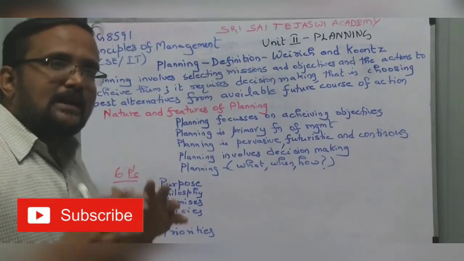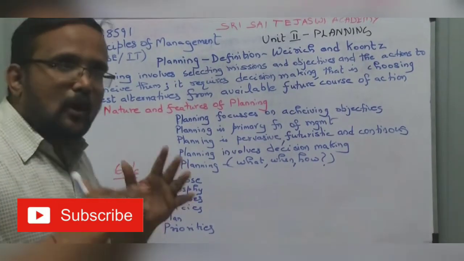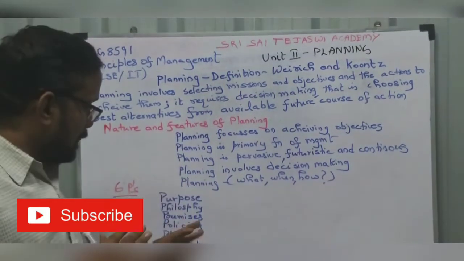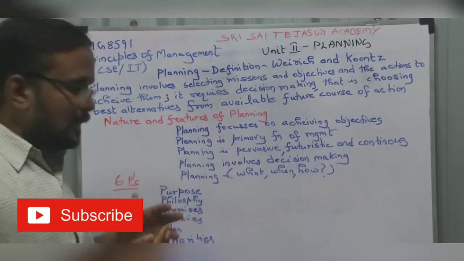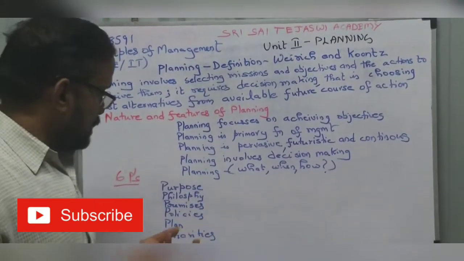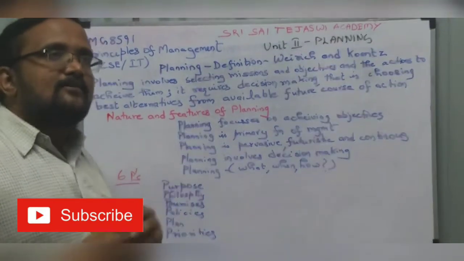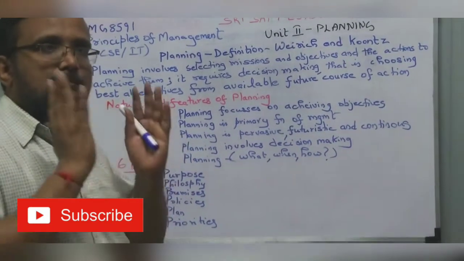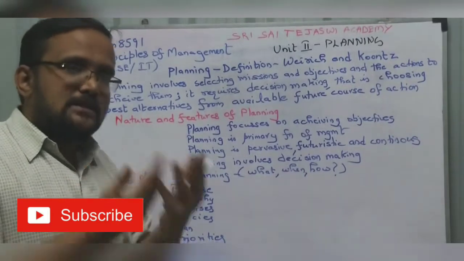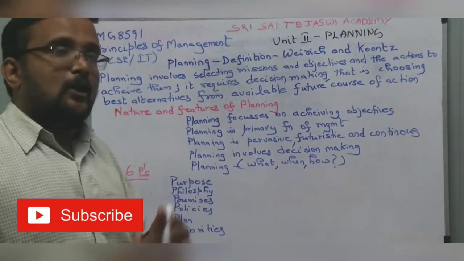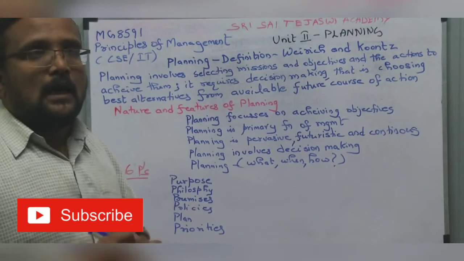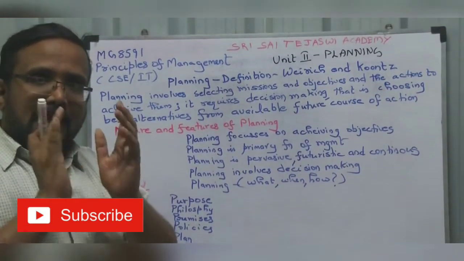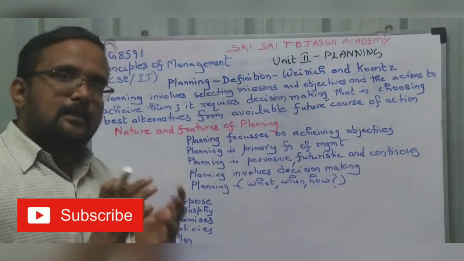Policies. So, what is our policy? What is our outlook, what are our principles? How we are going to do the plan? So, that is policies. Plan. So, that plan is setting up the objective. Priorities. So, what is our priority in the business? So, priority is manufacturing of a particular product or providing a service. What is the priority? A particular market is my priority, or particular customers, a particular niche of customers is our priority.